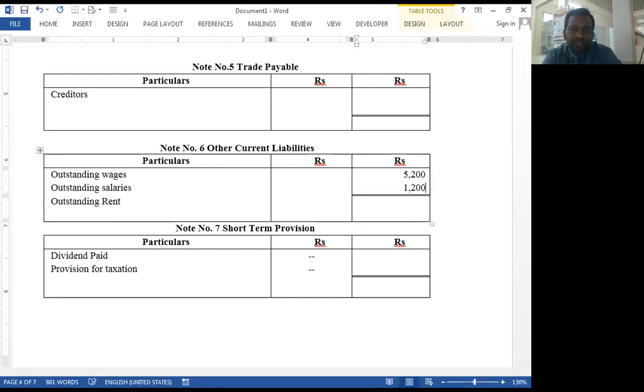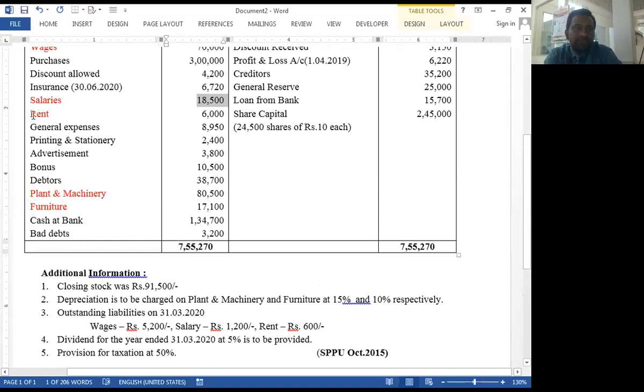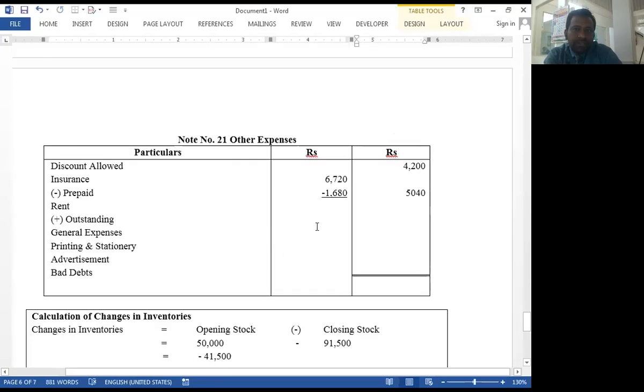Okay. The next item is rent. Rent is under other expenses, and the outstanding rent amount is also given in the problem. Outstanding rent of rupees 600. Notes number 21, rent.